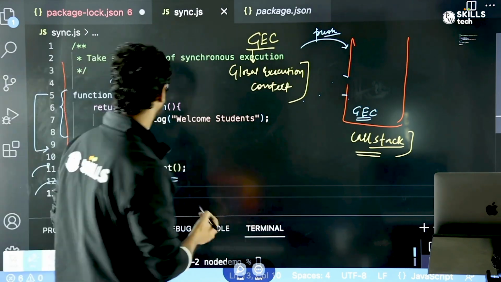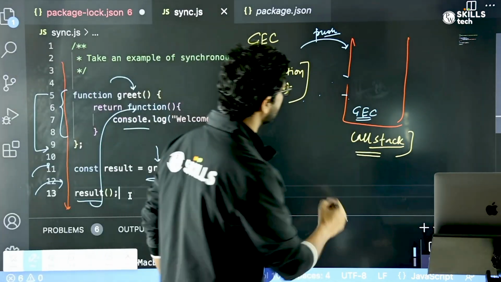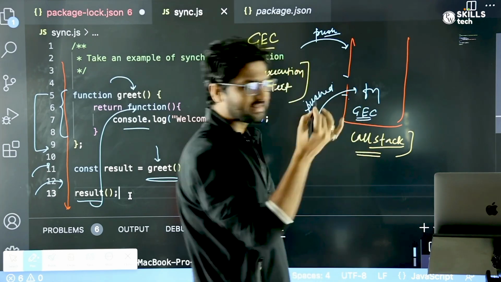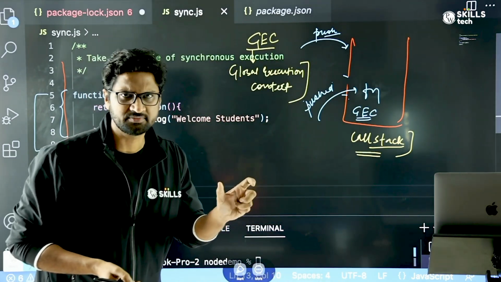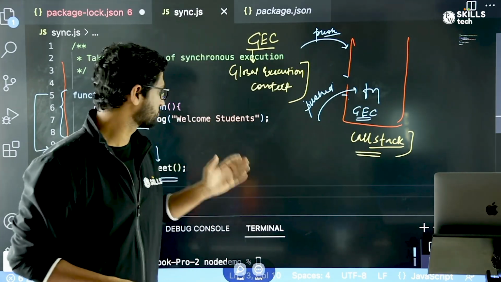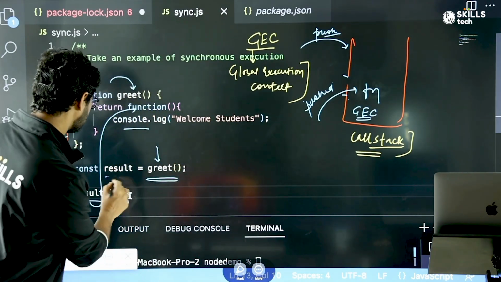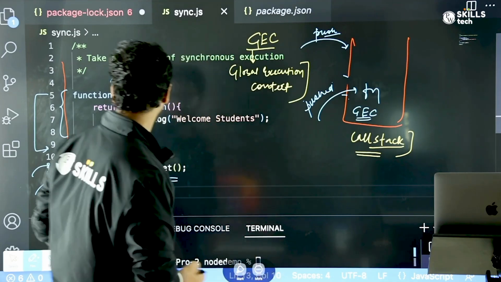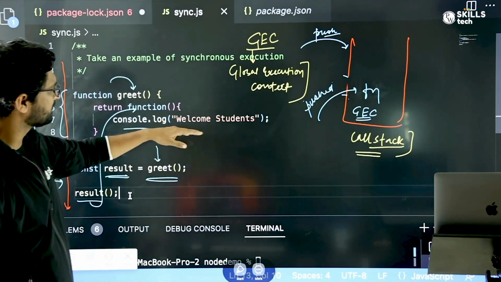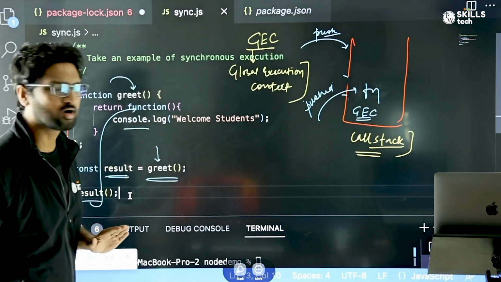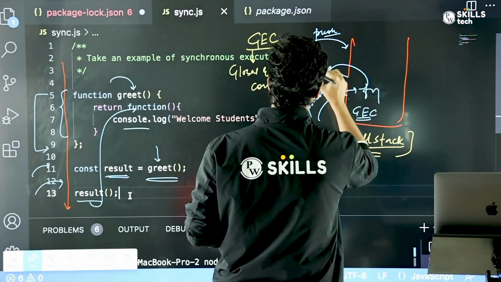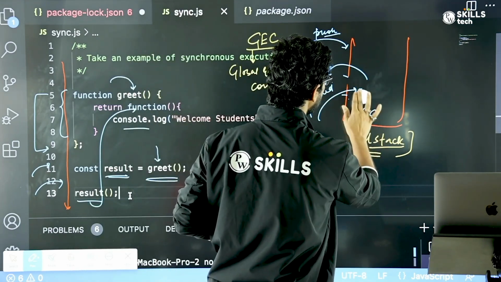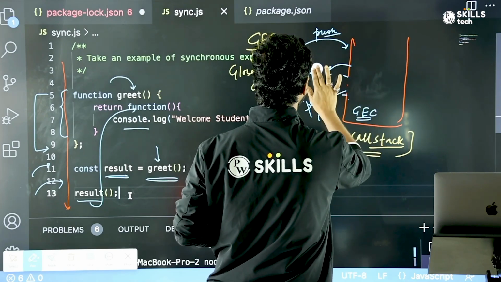So again, this function which got created is pushed in. Whenever you push anything inside a stack, you call it a push operation. When you take that out, you call it a pop operation. The function associated with result is again pushed inside this call stack. When it is executed, it prints welcome students. Welcome students gets printed in the console, and then finally it is popped again. When it is popped out, this function is deleted, right? This whole thing will also get deleted.